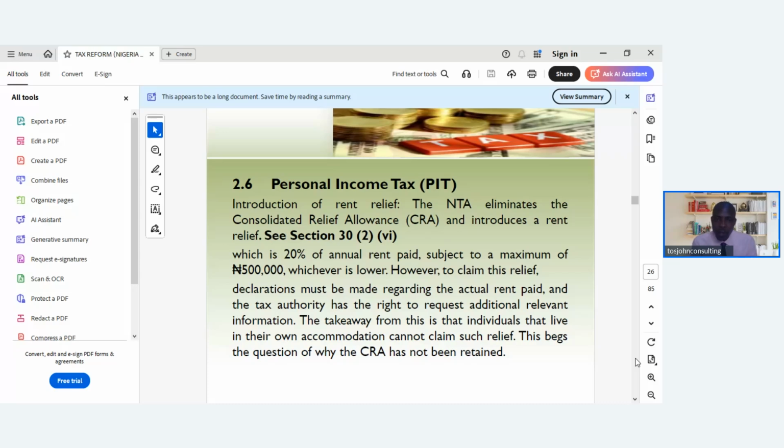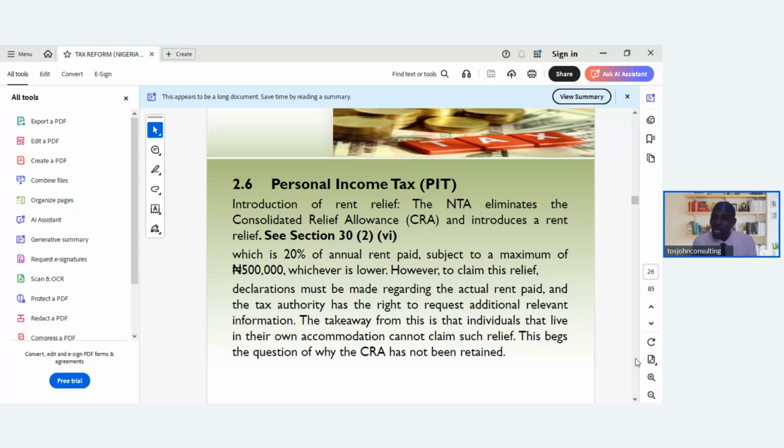So which is 20% of annual rent, like I said, subject to a maximum of 500,000. So you can only have 20% or a maximum of 500,000. So you cannot have a rent relief of above 500,000. It can only be 20% or 500,000.